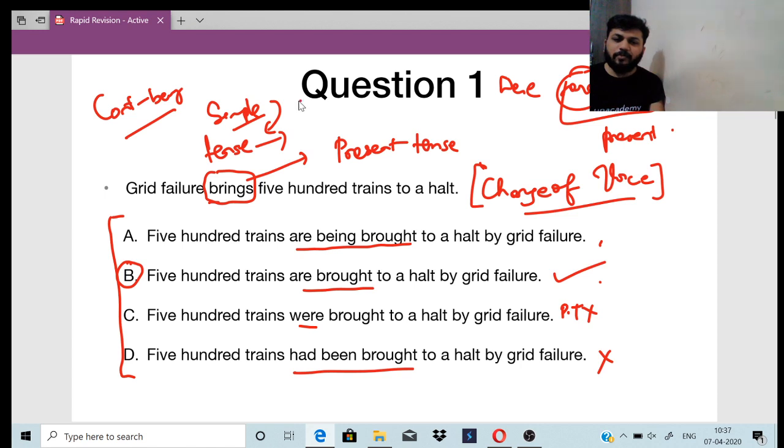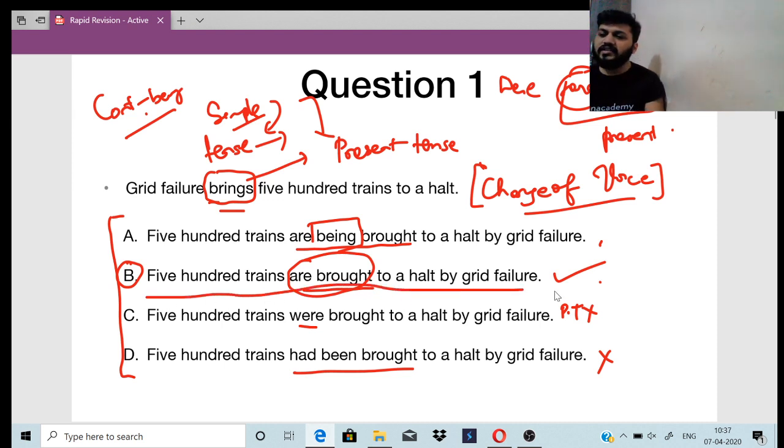Here it is just simple present tense. Brings, so it is just are brought. If there was a continuous tense, then you could have gone for being. Being will be used only in continuous tenses. This is a simple present tense, so it is option B: 500 trains are brought to a halt by grid failure. Clear, everyone? Any doubts in this?